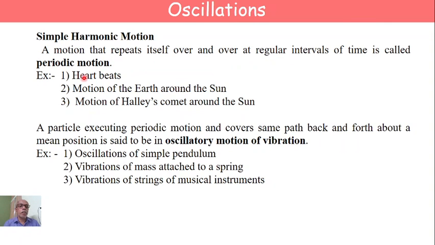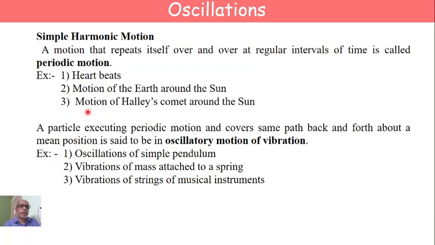Example, the heartbeat occurs at regular intervals of time. Motion of the earth around the sun is regular. Similarly, motion of Halley's comet around the sun is regular, and hence all these motions are said to be periodic. At regular intervals of time, it repeats its motion itself.